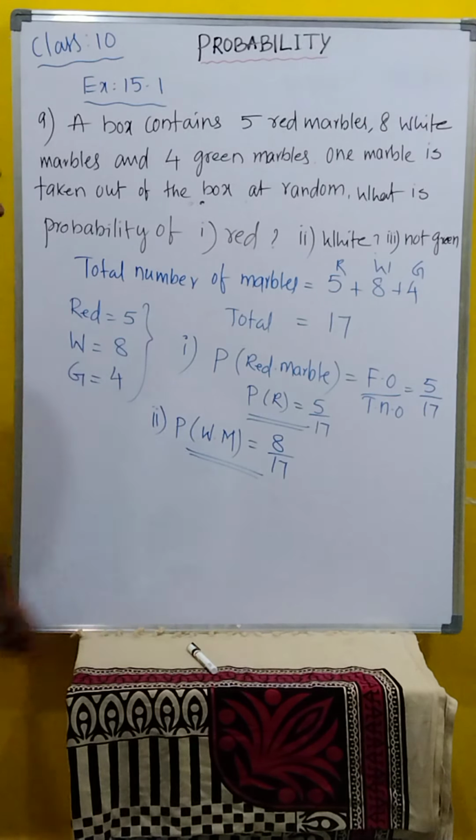Not a green. Third question is not a green. Not a green means automatically what will we get? Red and white. Clear children? Not a green. Green marble, then what are the other things? Not a green means white plus red.